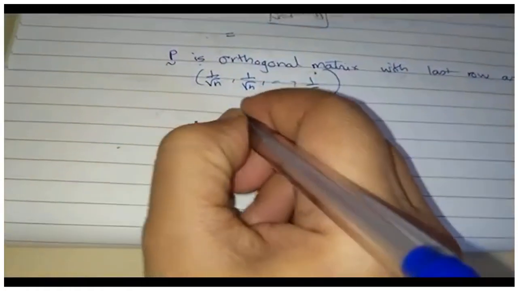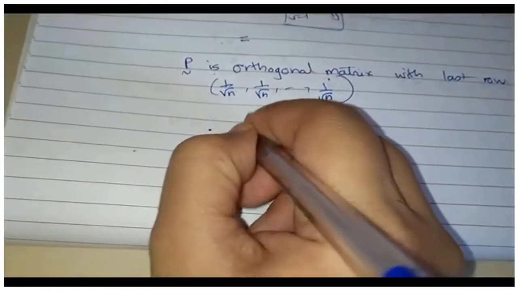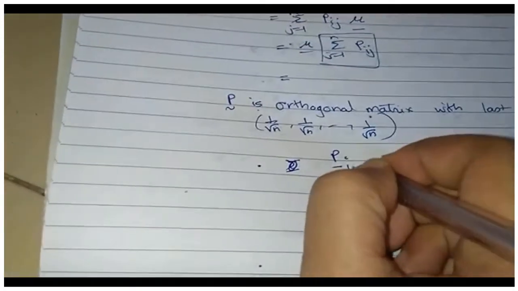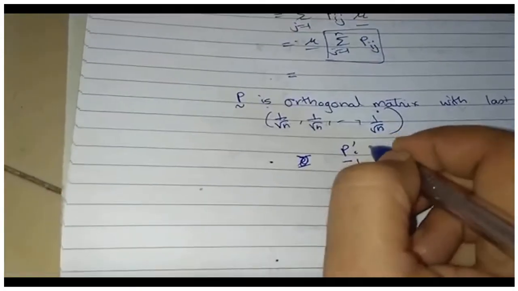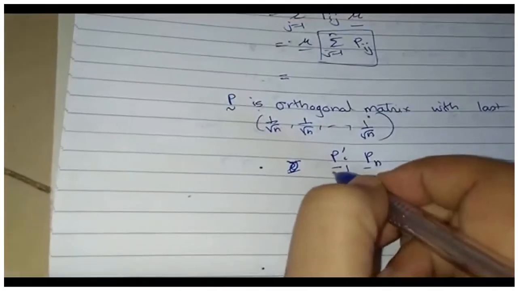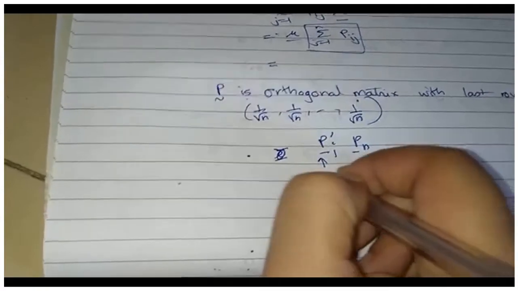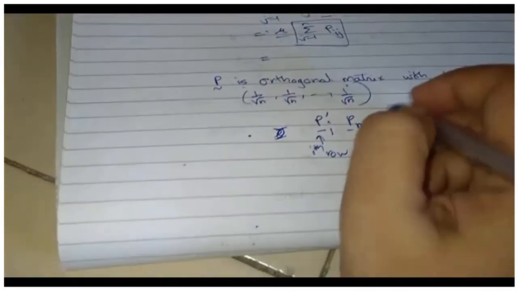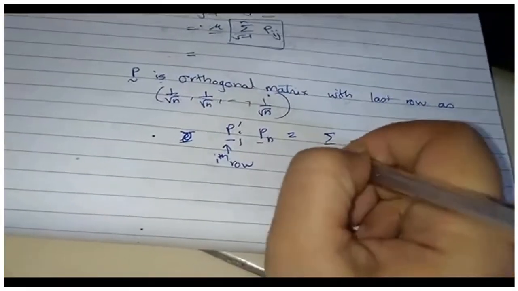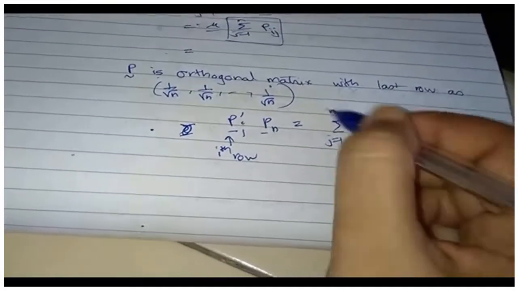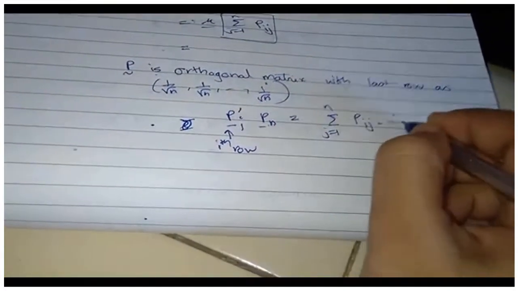Let me write the ith row of P as P_i prime, and this is the nth row of P. So P_i prime P_n would become sum over j going from 1 to n of P_ij, and the nth row is just 1 by root n.